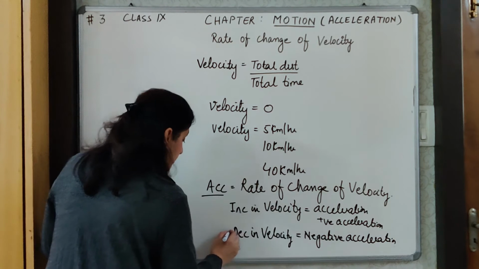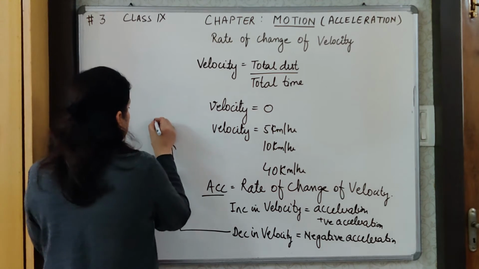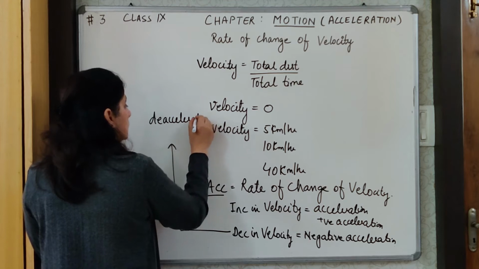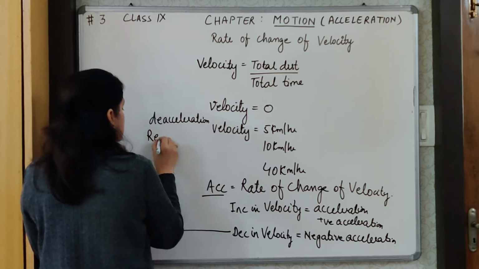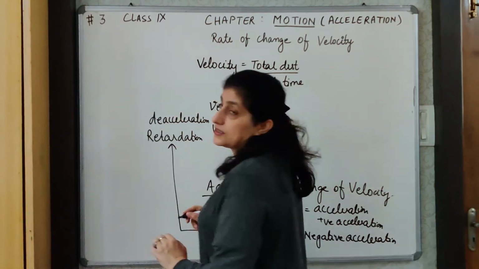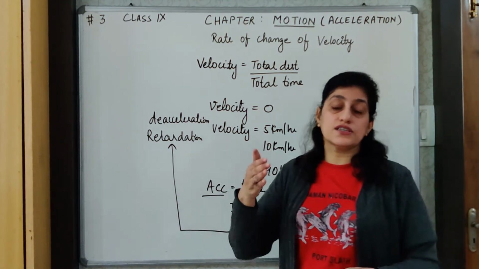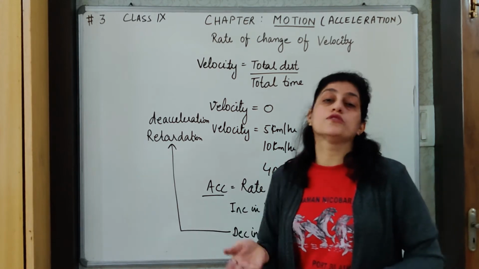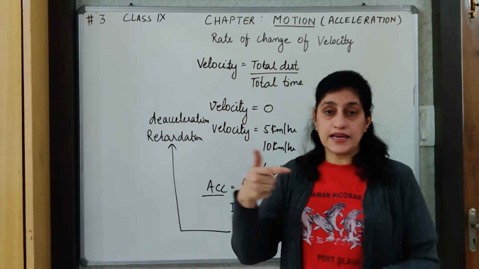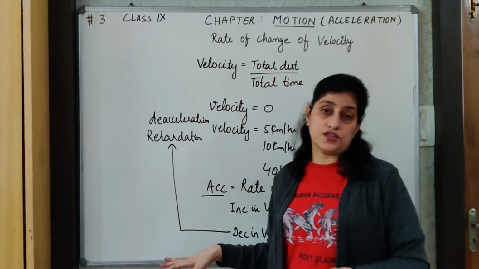There are more words for negative acceleration: deceleration, and another word, retardation. So retardation also refers to negative acceleration, and deceleration also is negative acceleration. Now when there is negative acceleration, the velocity is changing opposite to the direction of motion, means the speed is decreasing. When brakes are applied, it is acting in the opposite direction. So we have negative acceleration.